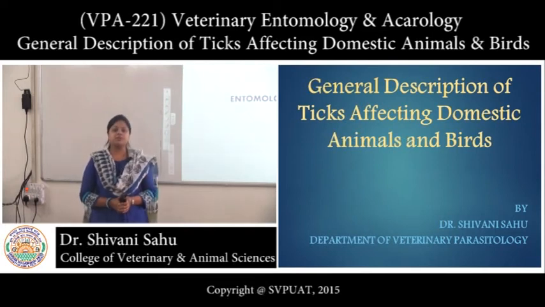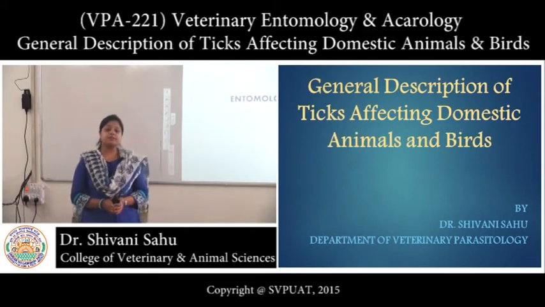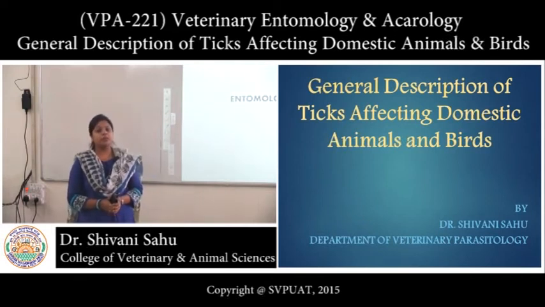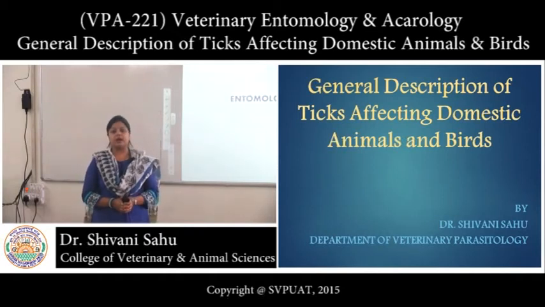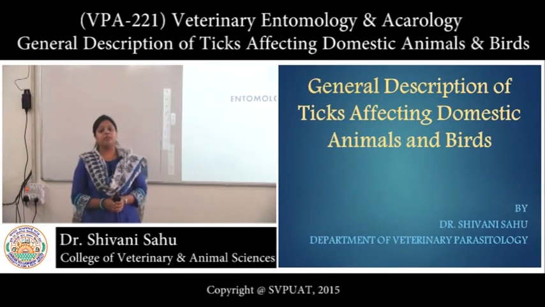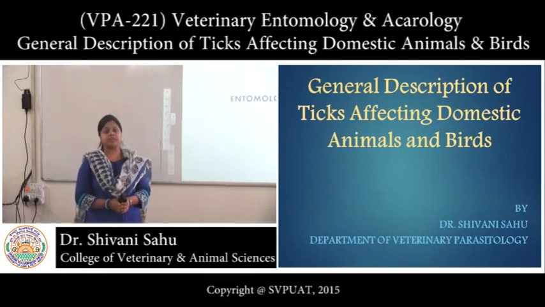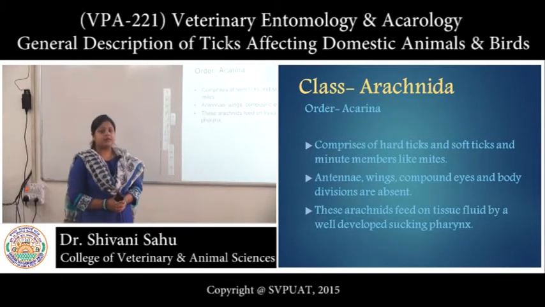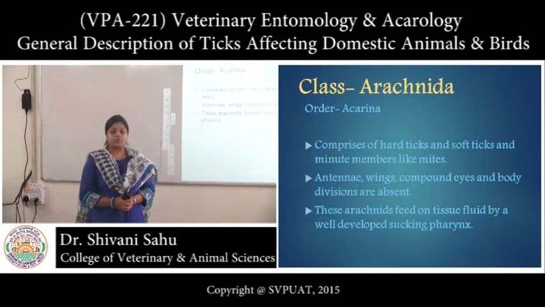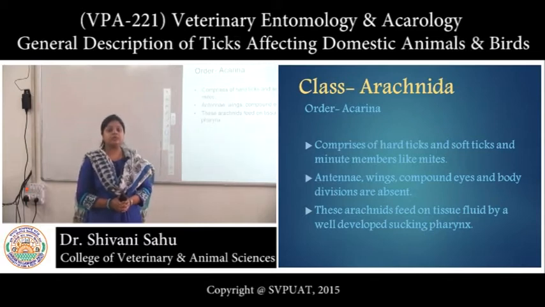Good afternoon class. Today we will study the general description of ticks affecting domestic animals and birds. Ticks are obligate blood parasites and they are found in every region of the world. Almost 850 species of ticks are known worldwide and they are important vectors of diseases affecting both humans and birds. They fall under the class Arachnida, order Acarina, which includes both soft ticks and hard ticks and minute creatures which are microscopic in nature, mites.